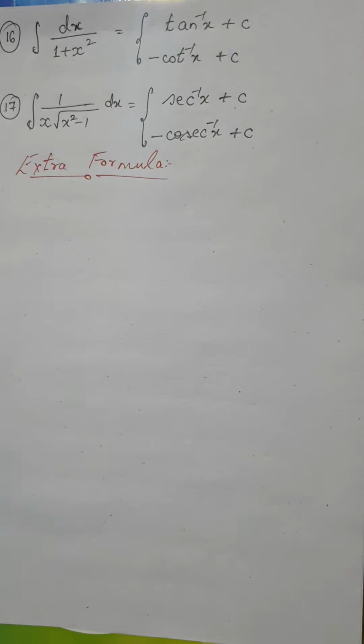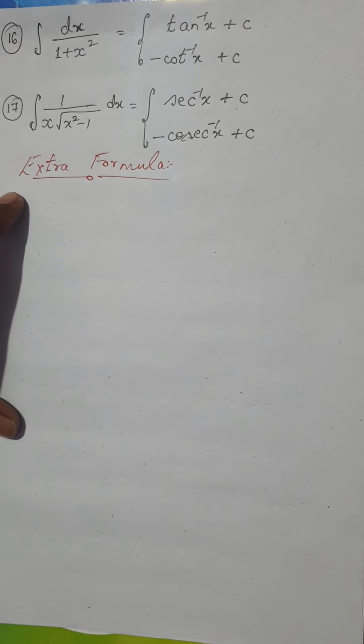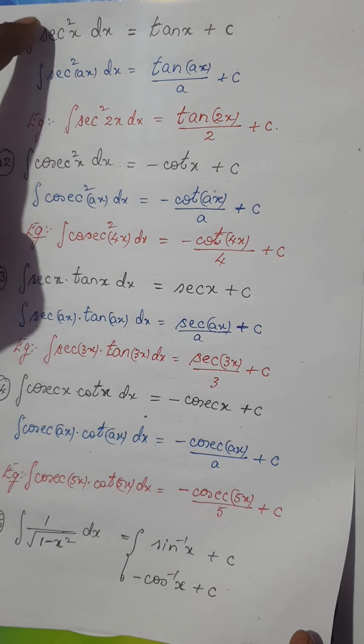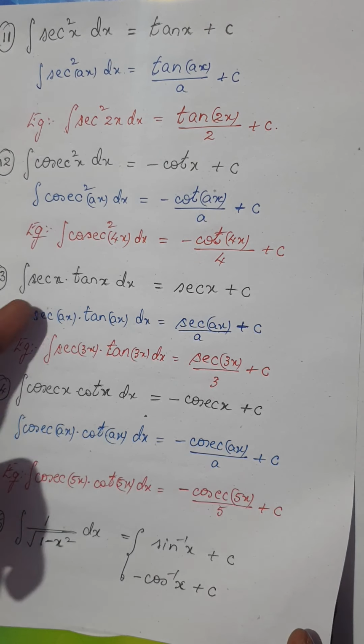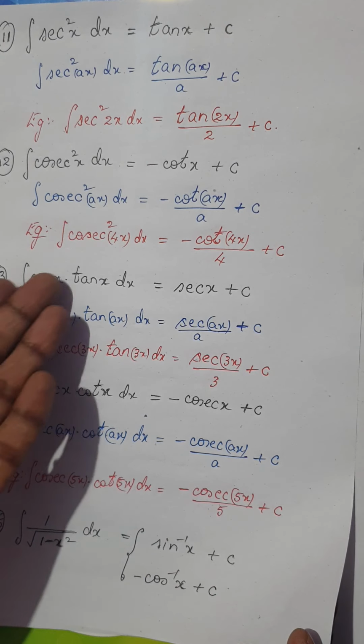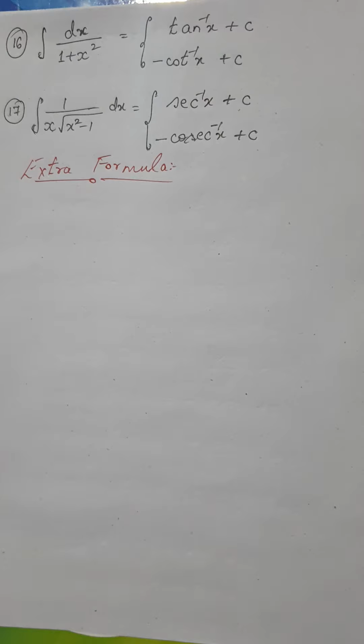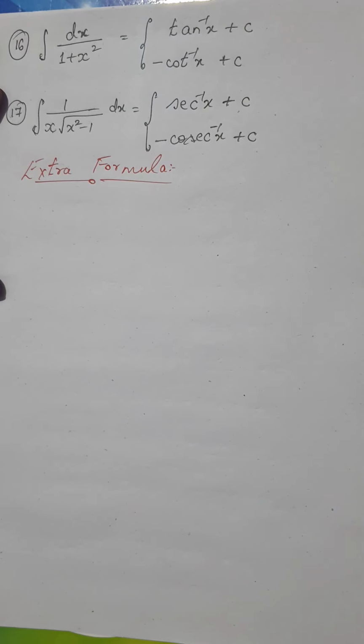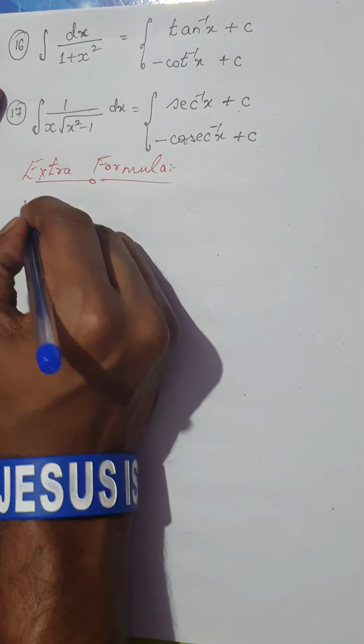I gave you the integral of secant square and cosecant square, and secant into tan, but not tan separately or cot separately. There are special formulas, which we are going to prove in further classes. There is a proof for these.